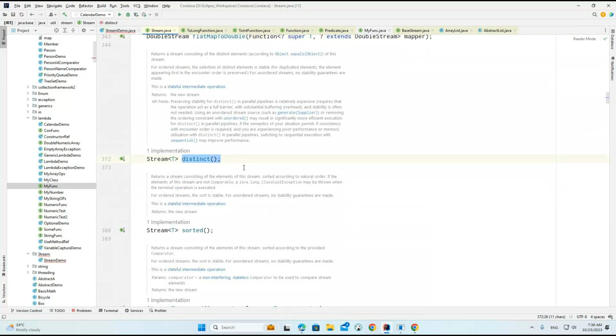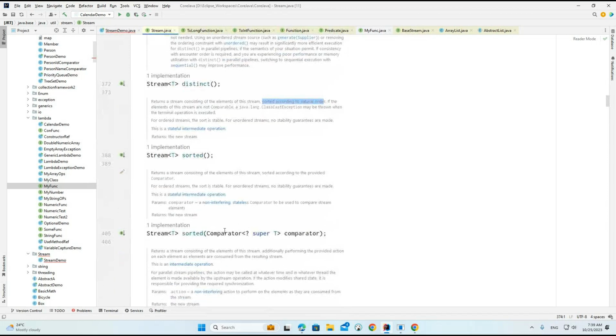Now the name of the method itself gives the information: distinct gives unique values. And you can see one more method, sorted, which gives the natural sorting order. Instead of working with TreeMap or TreeSet, which we implemented in the initial days, we can directly use the Stream API and call the method sorted. It will provide the elements sorted according to the natural order.